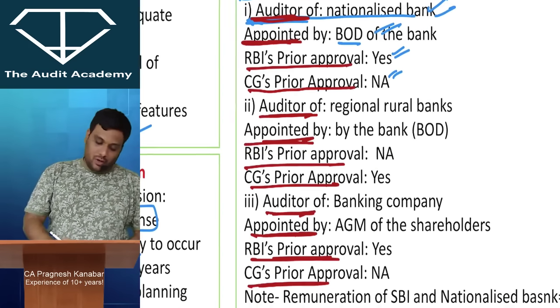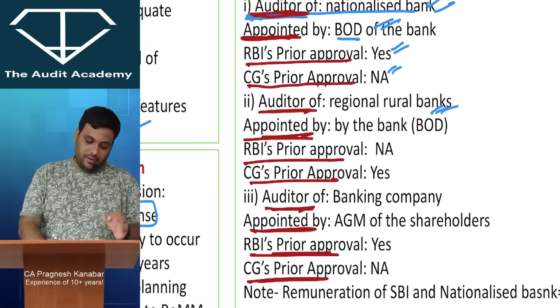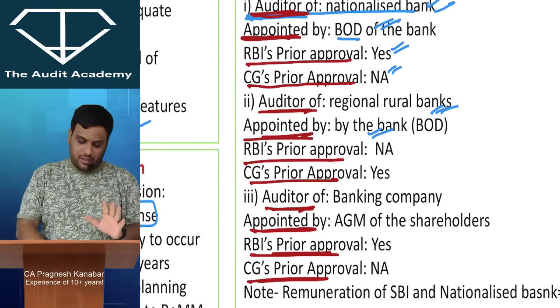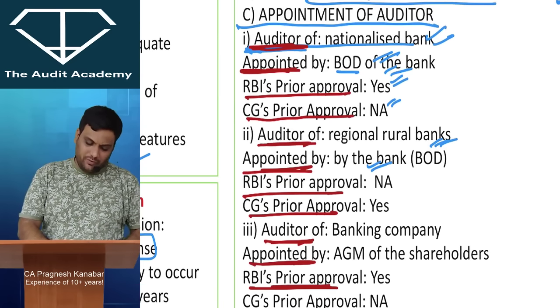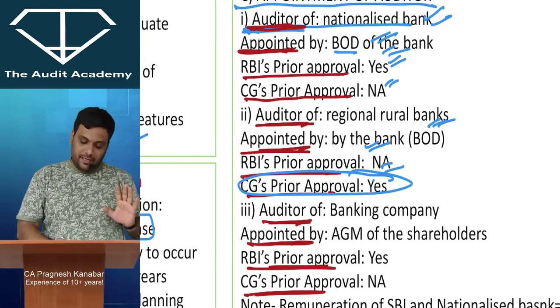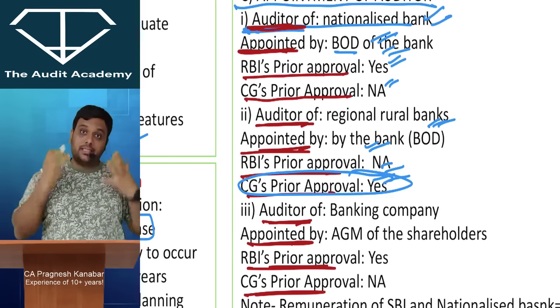Okay. Auditor of regional rural bank. I repeat, auditor of regional rural bank, appointed by the bank. Board of directors. Bank means board of directors. RBI's prior approval required, not applicable. Central government's prior approval required, yes.